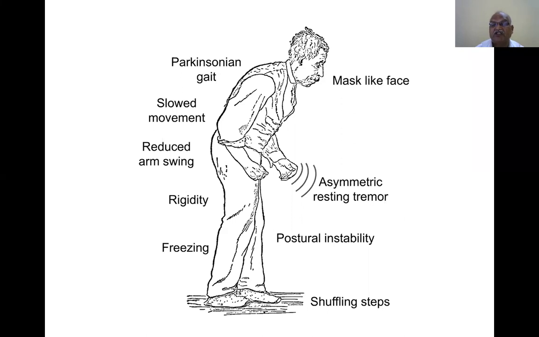That has to reach the corpus striatum for its function. So there is no supply of L-DOPA that is essential for function of corpus striatum. So all these activities result because loss of function of corpus striatum occurs because L-DOPA, which is essential, is not secreted properly. That is the reason.